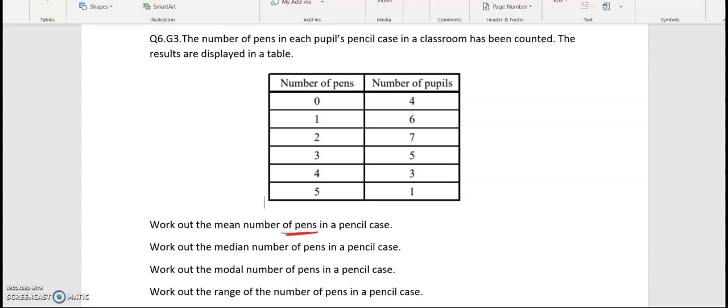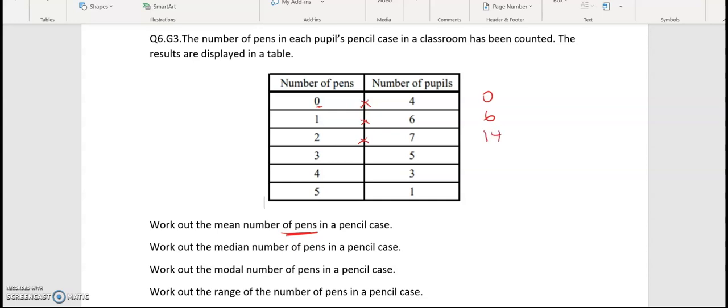So in terms of the number of pens, we have 4 pupils who have 0 pens each. So for those, there's going to be 0 pens. We have 6 pupils with 1 pen each, so it's going to be 6 pens in total for them. Then we have 7 pupils that have 2 pens each, so that is 14 pens.